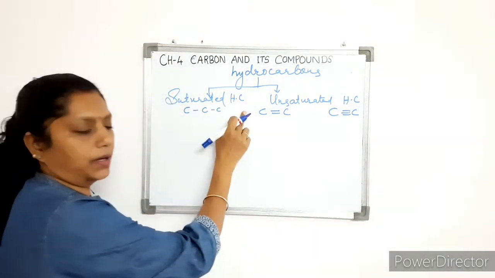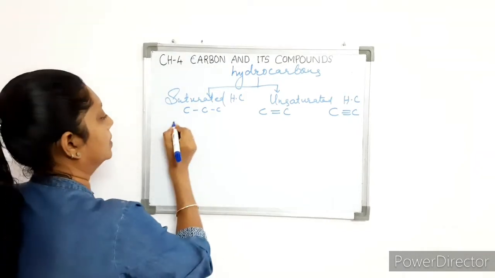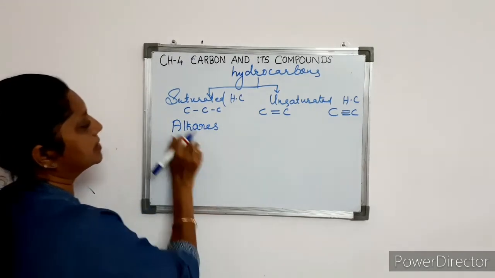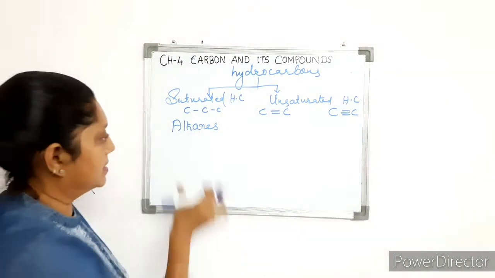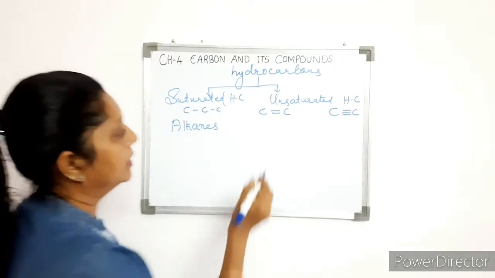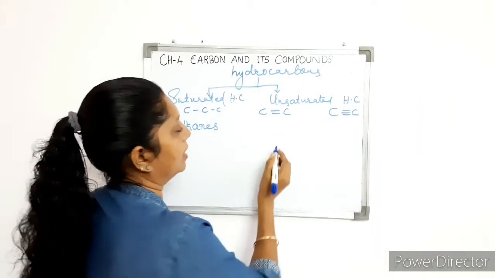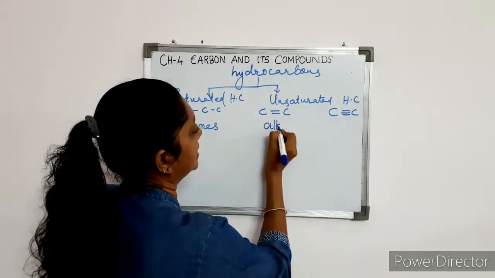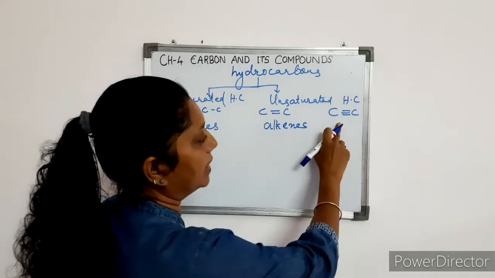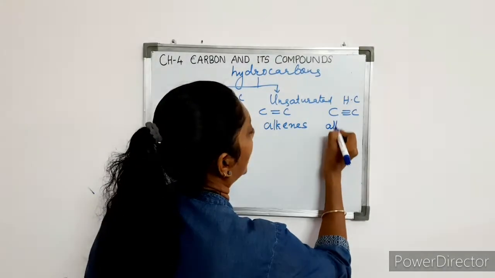This type of hydrocarbon that contains only single bonds between carbon atoms is called alkanes. So what are alkanes? Alkanes are saturated hydrocarbons. This is a family. It contains only single covalent bonds. This type of hydrocarbon which contains a double bond between carbon atoms is called alkenes, E-N-E. And this one where carbon atoms are linked by triple bonds is called alkynes.